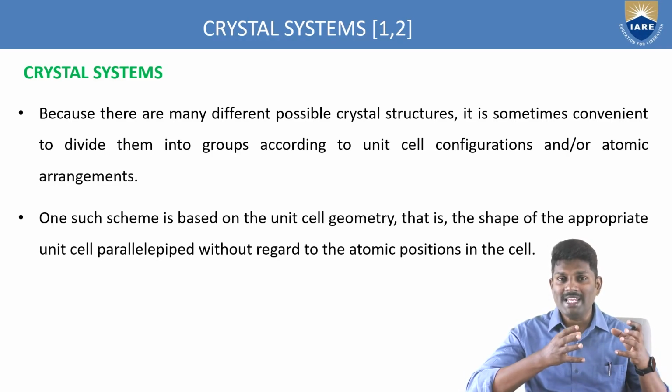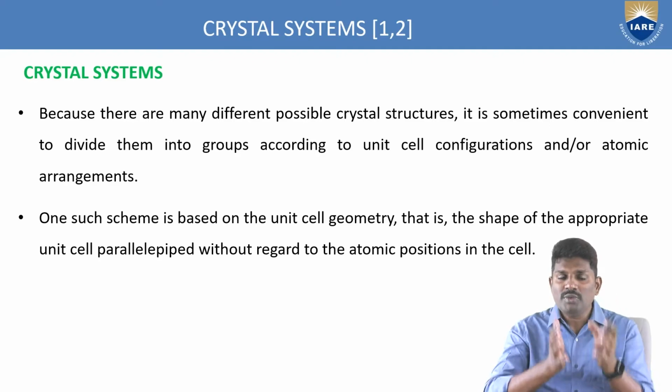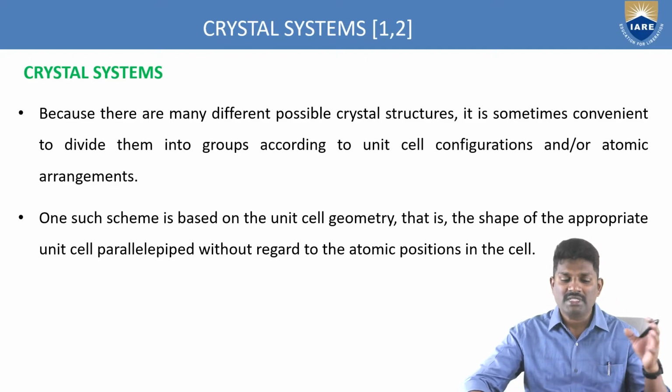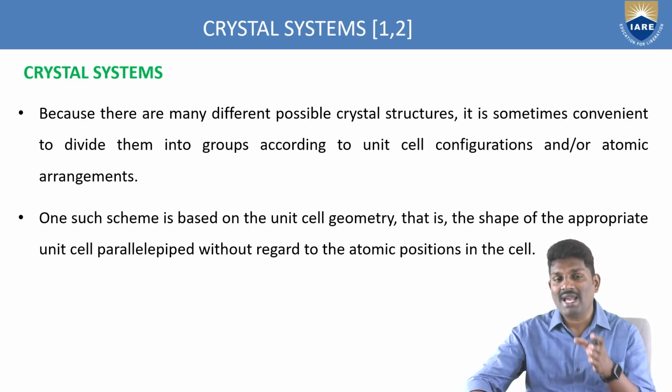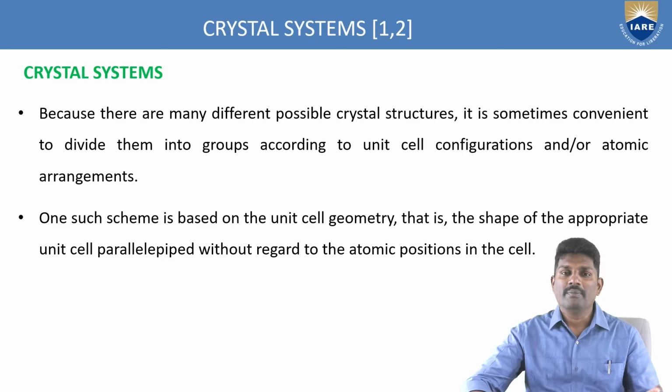Depending upon the arrangement of the atoms and the unit cell, you can easily distinguish these grouping systems. Why? Because a huge number of crystal structures are available. So, the characterization of these structures is based upon the unit cell as well as the atomic arrangement.